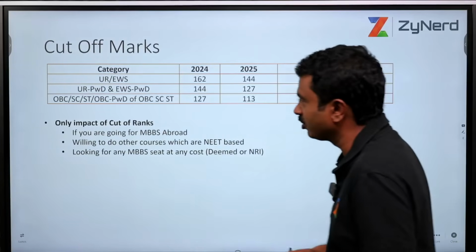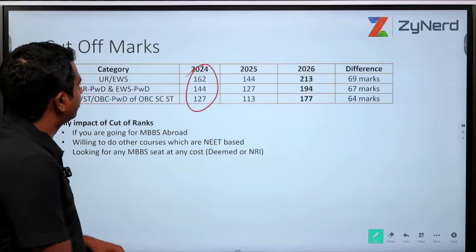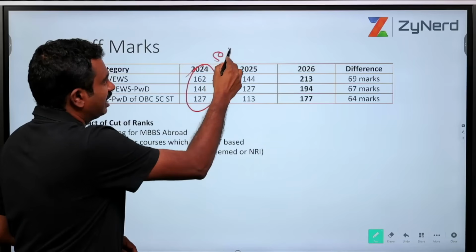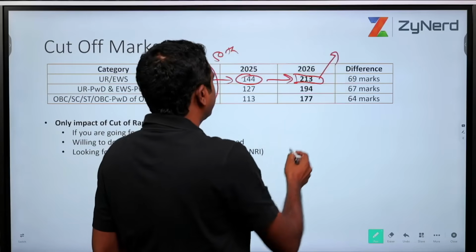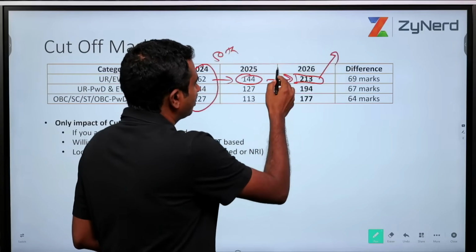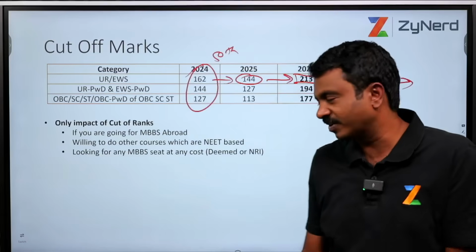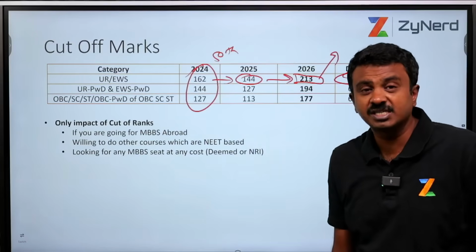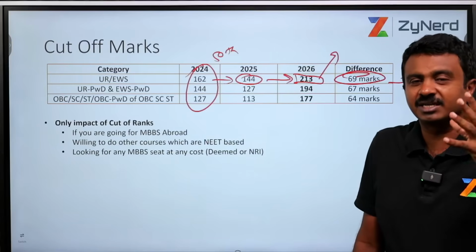Cutoff marks, we'll come to the cutoff marks. For UR/EWS 50th percentile, it was 162 in 2024, 144 before that, and now it has gone up to 213. Possibly a difference of 69 marks here. 69 marks cutoff has gone up. Does it make a difference? Yes, it makes a difference in terms of eligibility. Definitely.